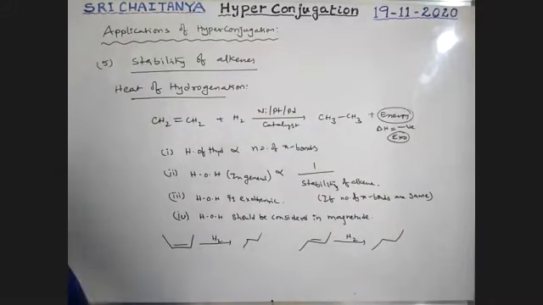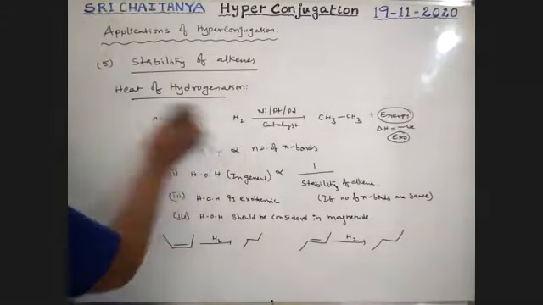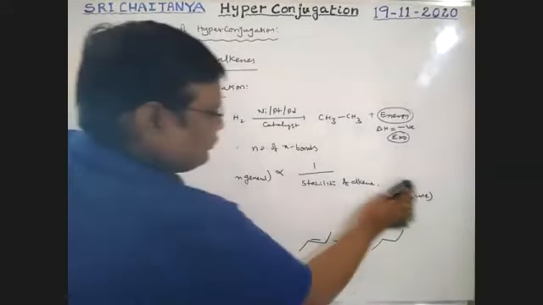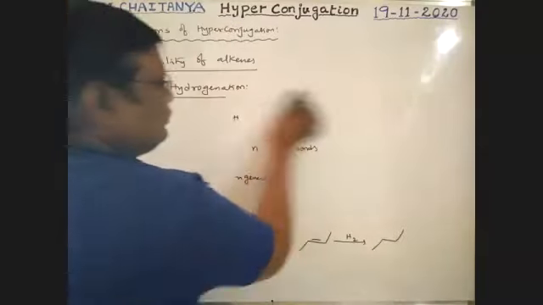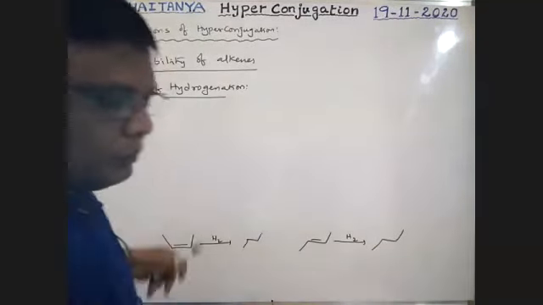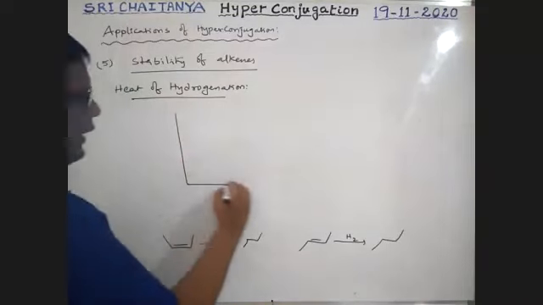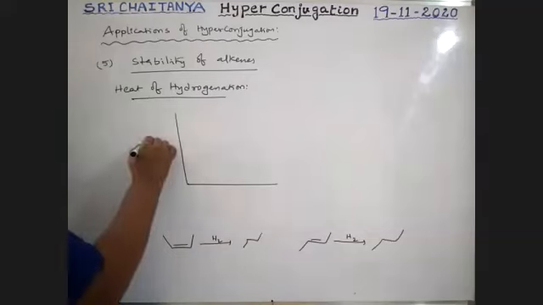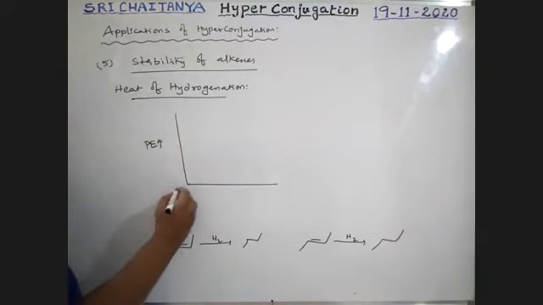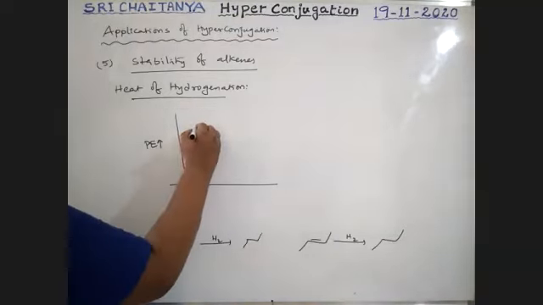If we consider, see here, I'm writing the heat of hydrogenation in the diagram. It is potential energy, boys. This is a trans compound.